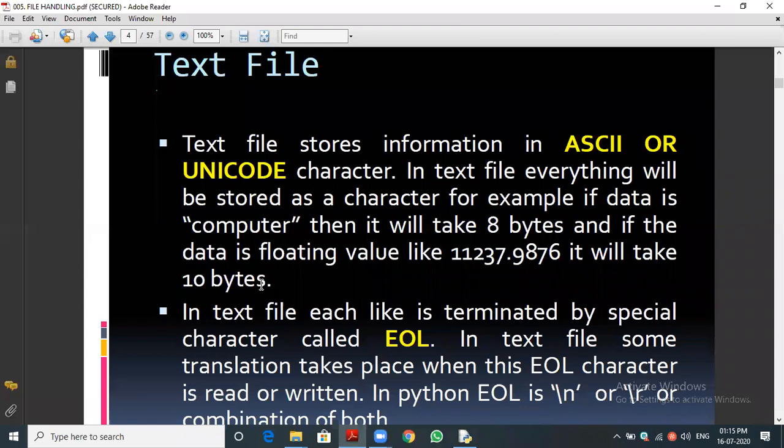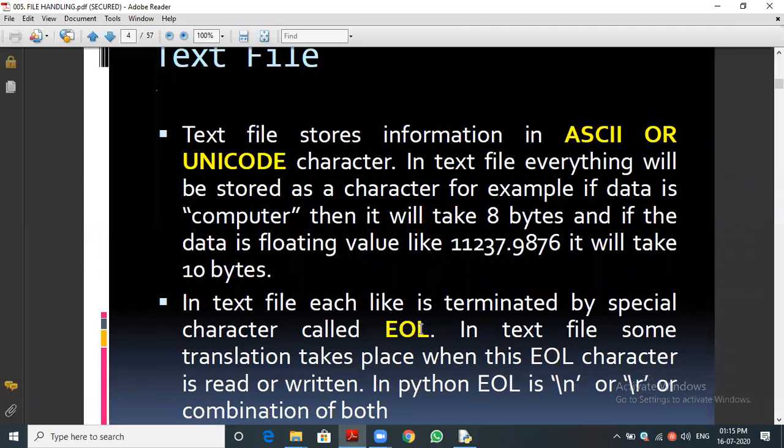Okay, and next point you can see EOL. What is the full form for EOL? End of line. It means end of line. Let me explain that. In the text file, the line will be terminated; we need to stop the line. For example, I'm storing a paragraph through a Python program into the file. If I want to come to the next line, we need to give the end of line, EOL.